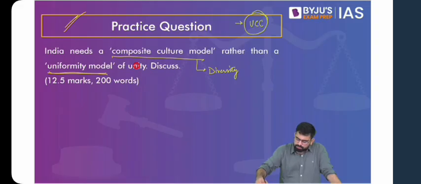Yes, you can mention uniform civil code, but as of now, we do not know what are going to be the features, what is exactly going to be the aspects of uniform civil code. So yes, all of you are suggesting something. Preserving diversity is essential, but uniformity in certain spheres is imperative, especially when it comes to women and children. Yes, we'll come to that aspect.